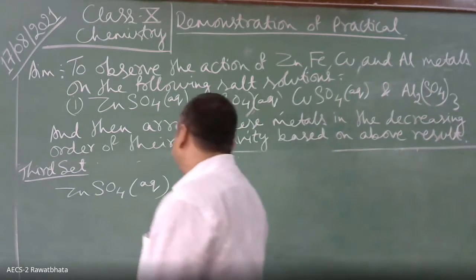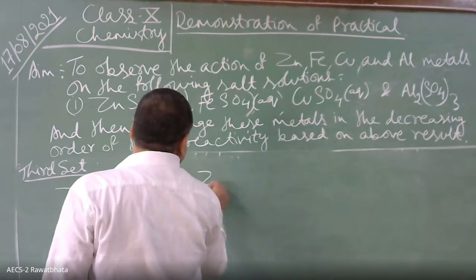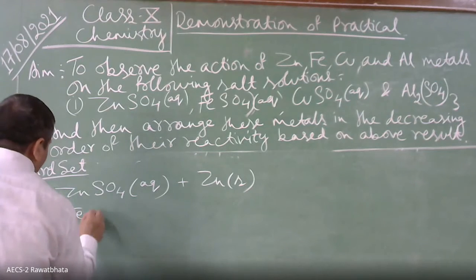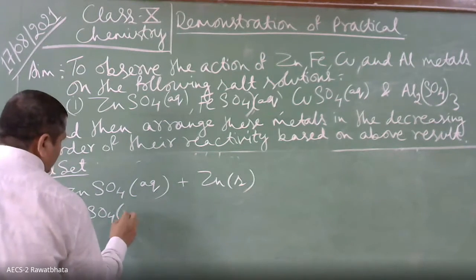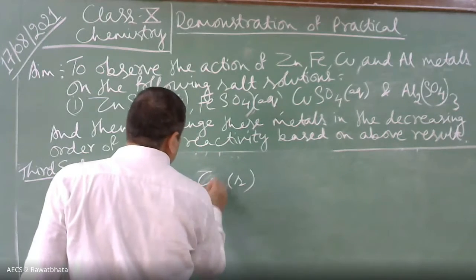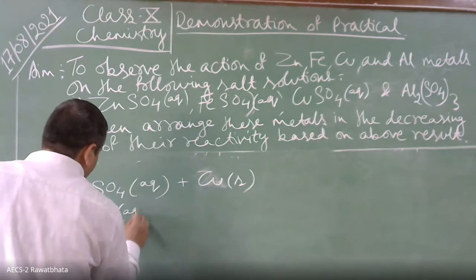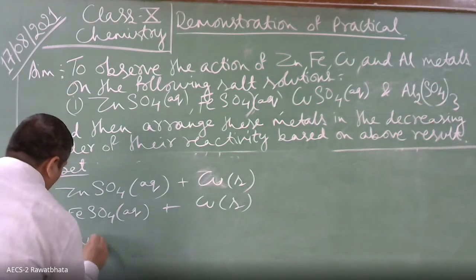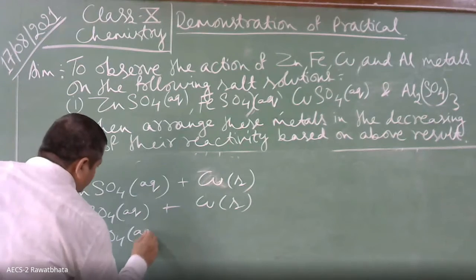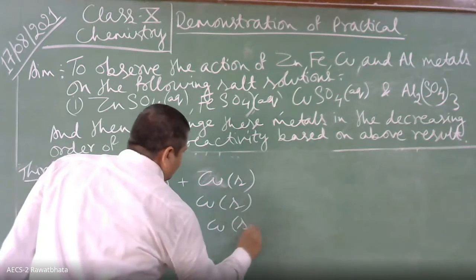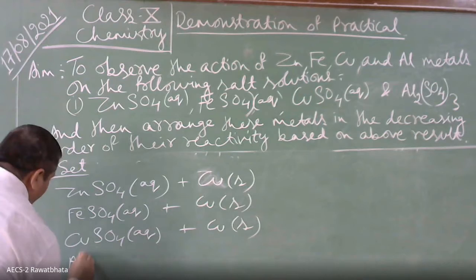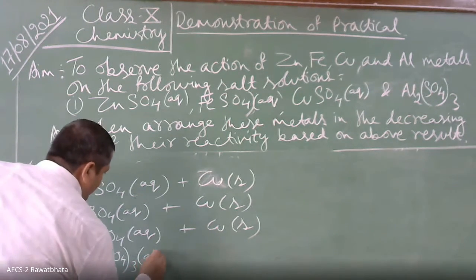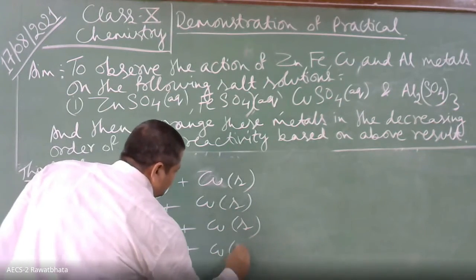Copper metal solid plus zinc sulfate, then iron sulfate aqueous plus copper metal solid, then copper sulfate aqueous plus copper solid, and then the fourth one, aluminum sulfate Al2(SO4)3 aqueous plus copper solid. Okay.